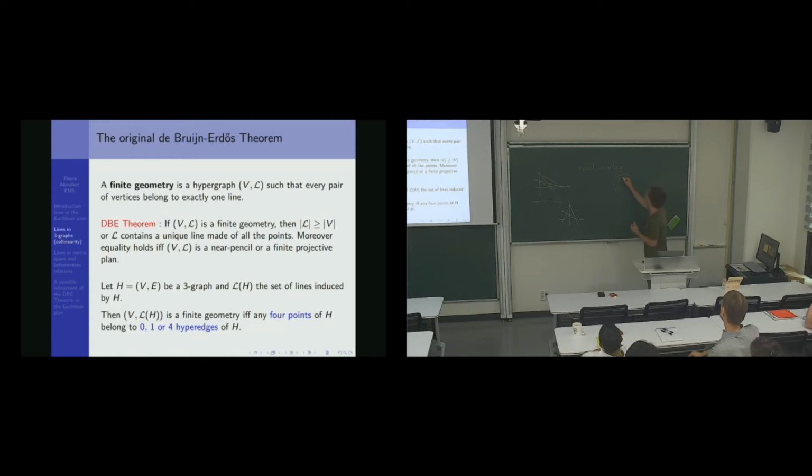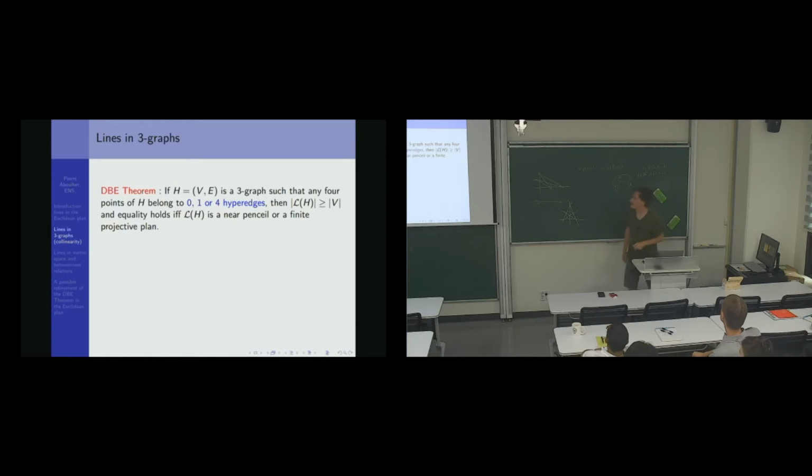So this is, say, A, B, C, D. Then the line BC will contain A, B, C, D, and the line AC will contain A, B, C, but it will not contain D, because ACD is not a triple. So it means that the points A and B are in 2 distinct lines. So it's not going to be a finite geometry. So this is an if and only if.